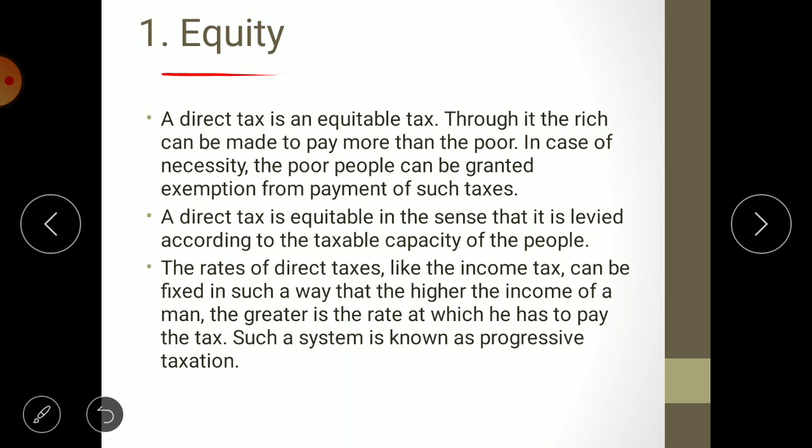We have seen an earlier example of direct tax as an income tax. Income tax increases 0%, 10%, 20%, 30% as the income of the people increases, like 5 lakh 0%, 10 lakh 10%, 20 lakh 20%, more than 30 lakh 30%. Likewise, slabs are given in our Finance Act. So direct taxes are progressive taxation.